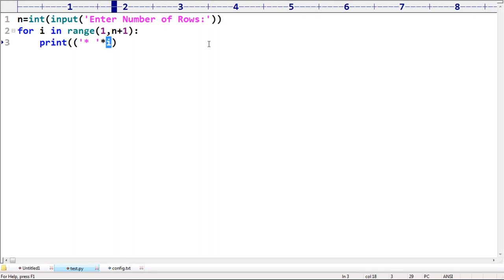Second time, how many stars do I want? N minus 1 stars. Third time, how many stars do I want? Like this. Anyone, can you please guide? You have to think logically, then only you will be able to understand. Take very, very special care. This is about my requirement. I'm telling my requirement very clearly.